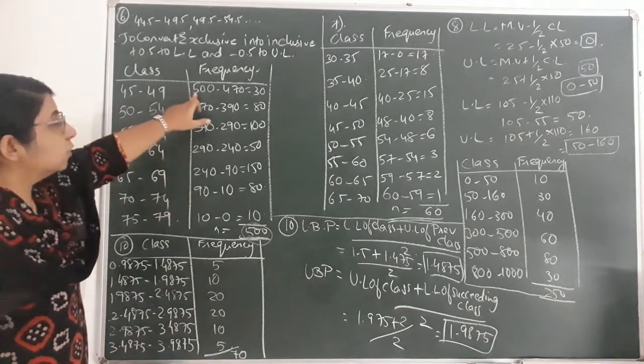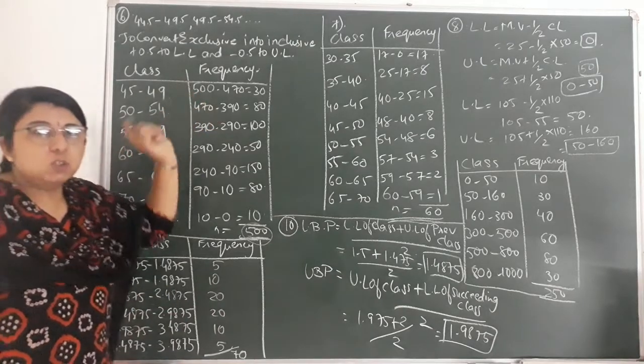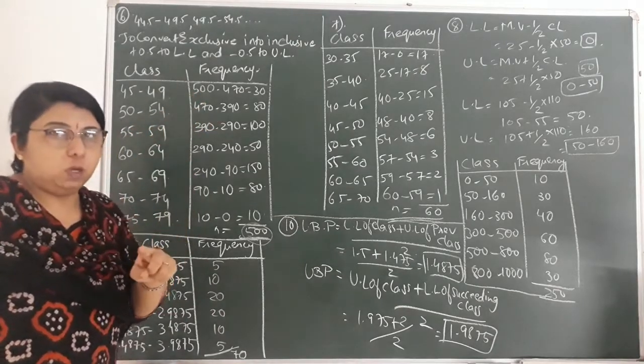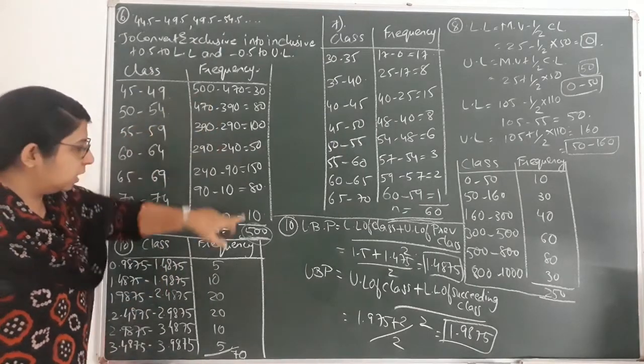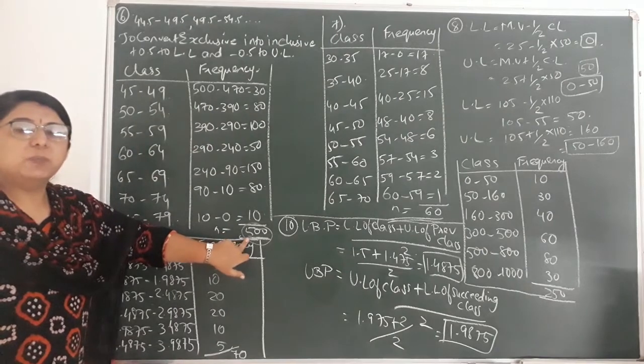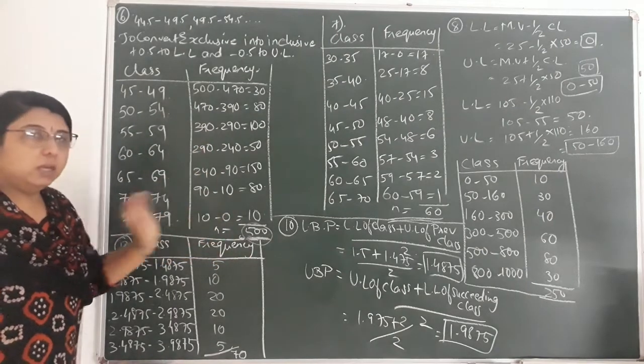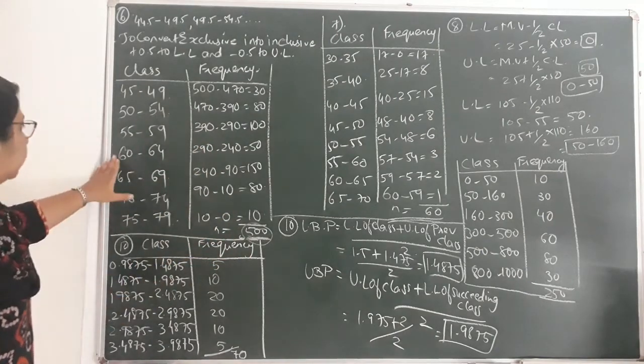Over here it is the first value, because it is more than type. If it was less than type, then the last value should be equal. Over here in case of more than type, the first value of cumulative frequency is 500. The same total of frequency should come, that is 500. So our answer is correct. Okay, so we have completed the 6th sum.